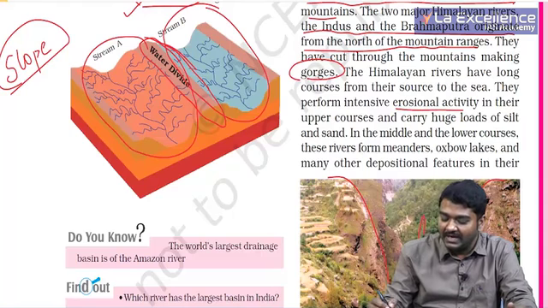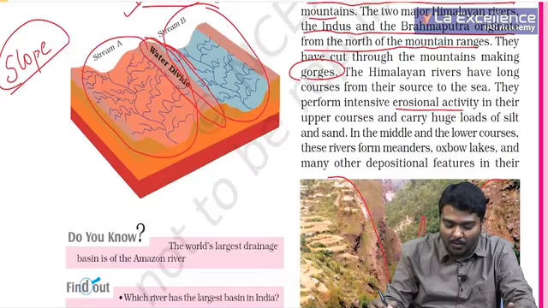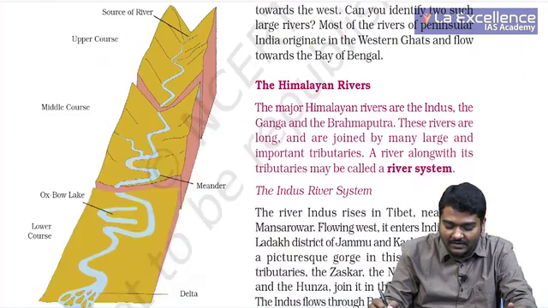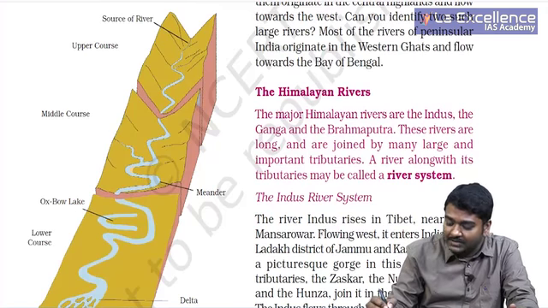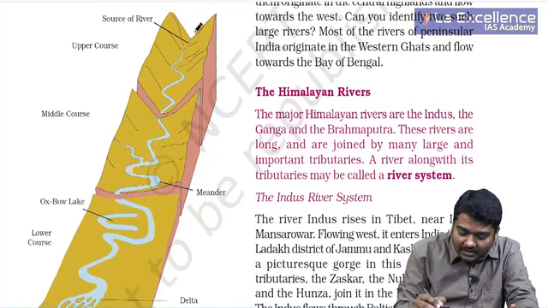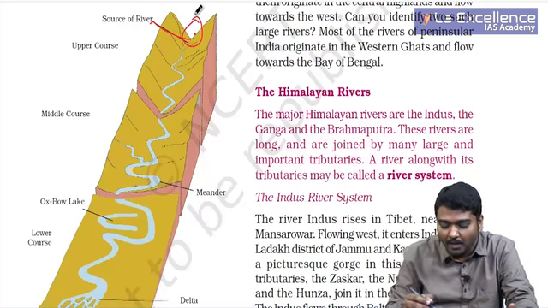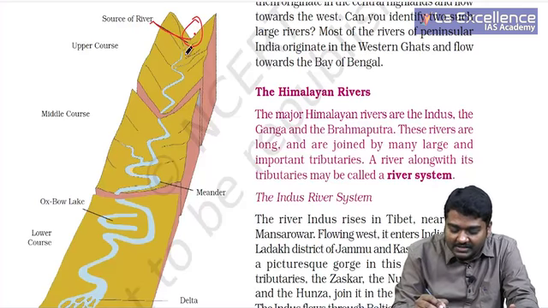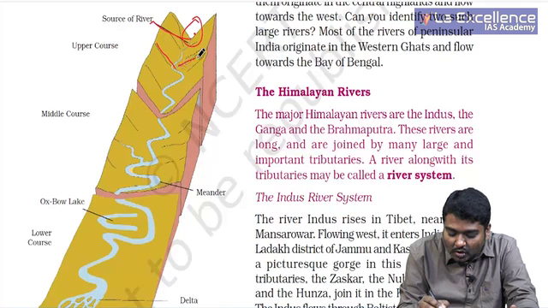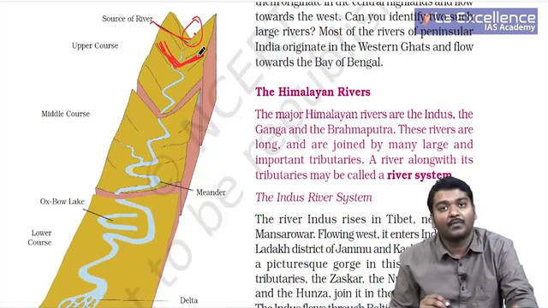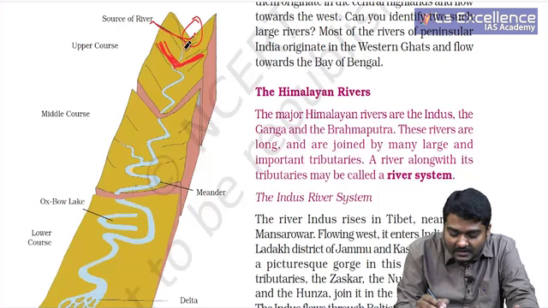So let me explain this concept properly with the help of this particular picture. Here you will observe that the river is originating, and we call it the source of the river. Once the river originates, here can you see that the slope is very narrow, that is, the river is actually moving linear.